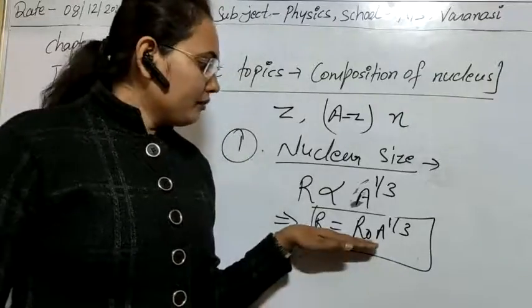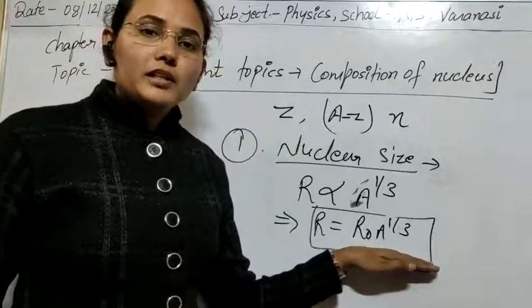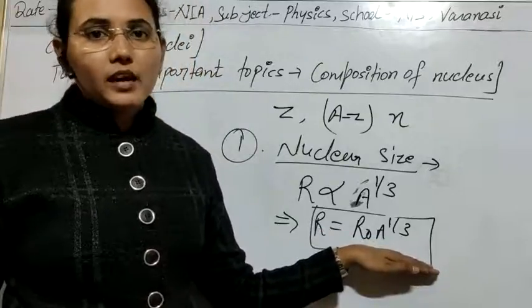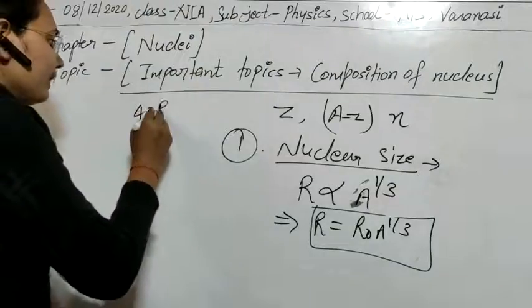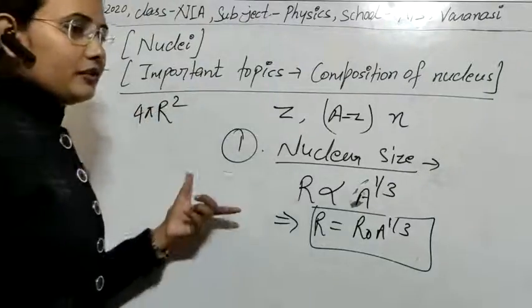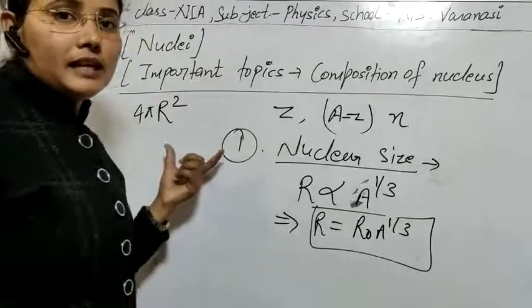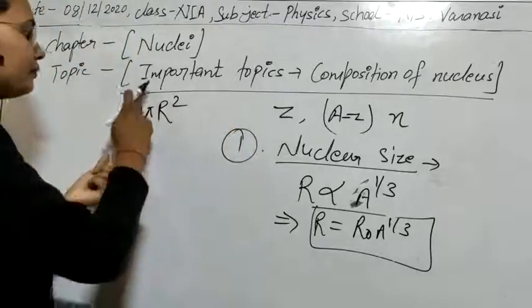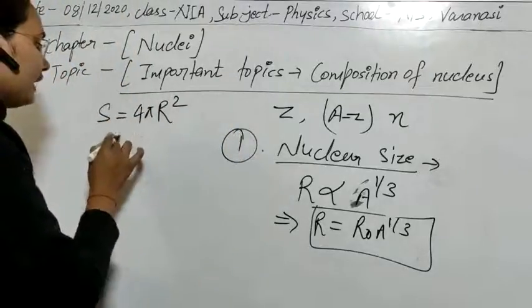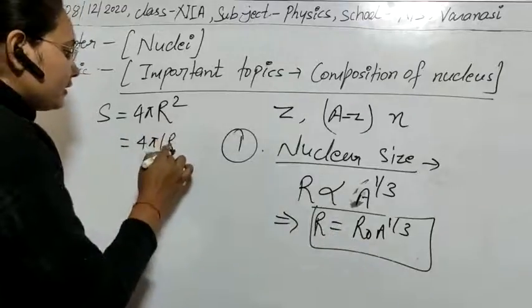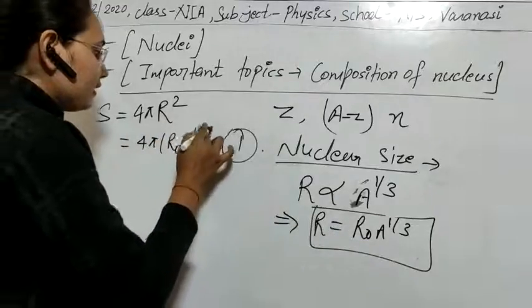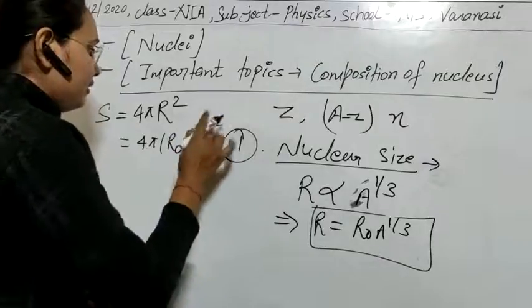Like with the help of this we can calculate the surface area, and you know that surface area is given by 4 pi R square. So if you see the concept of surface area, then in place of R we write R0 A power 1 by 3 and square this.